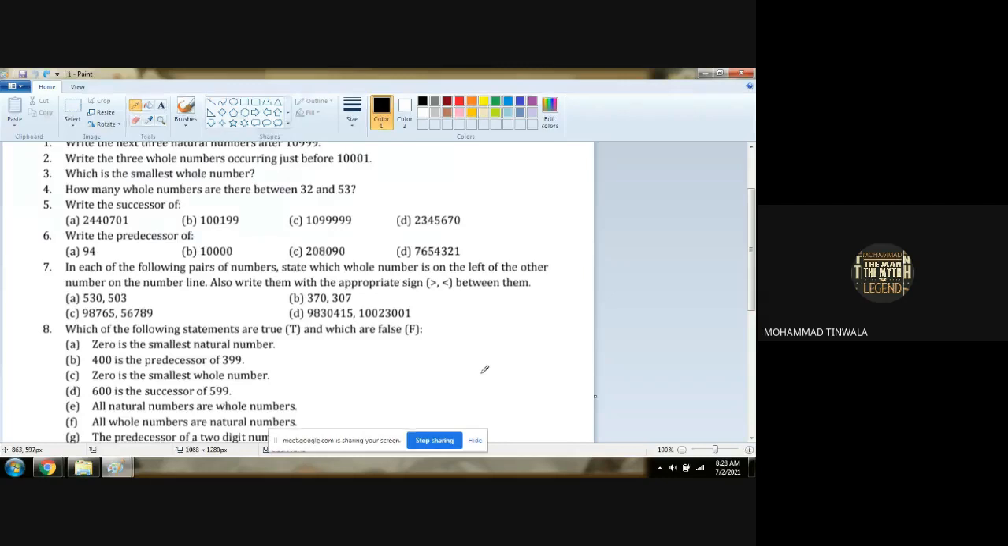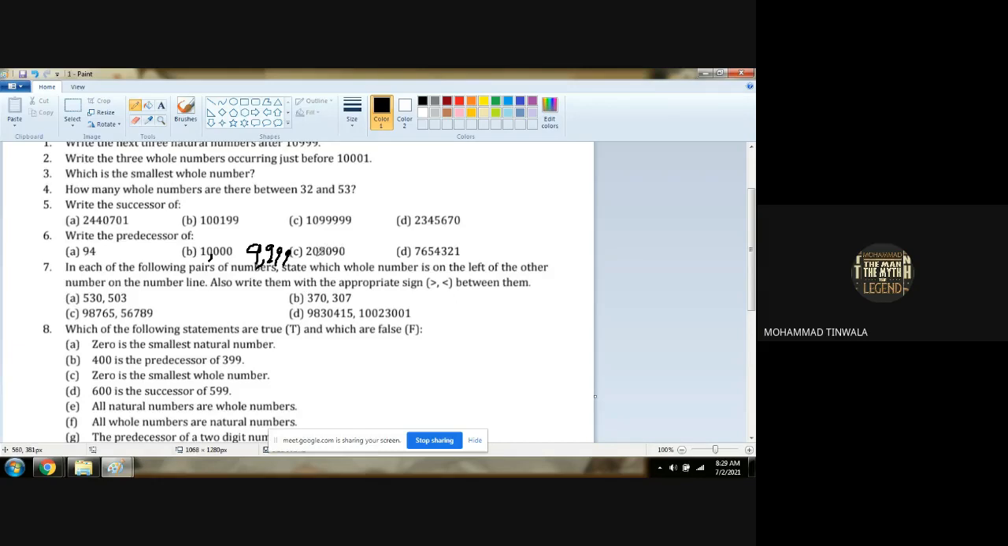Question number 6 is the predecessor of the given numbers. Sir, first is 94. So it becomes 93. Very good. 93 is the correct answer. Second, here 10,000 is there, so minus 1 will be converted to 9,999. Very good. Chalo.